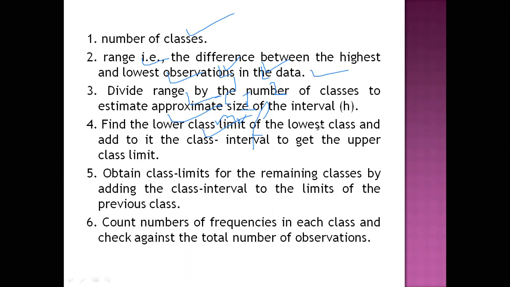Find the lower class limit of the lowest class and add it to the class interval to get the upper class limit. Obtain class limits for the remaining classes by adding the class interval to the limits of the previous class. These steps we will follow in our construction of a continuous series. When we do a problem, you will be able to understand these things exactly, and count the number of frequencies in each class and check against the total number of observations.